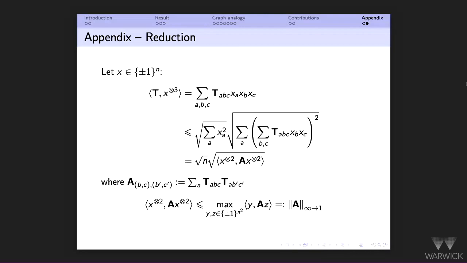And now I just want to bound this quantity over A, and I can upper bound it by the infinity to 1 norm. So if I show a bound on this infinity to 1 norm, I'm bounding the maximum assignment. And I can do this algorithmically, let's say, using sum of squares, with which I can certify an upper bound on this infinity to 1 norm up to constants. So I think this is my last slide, so I stop here. And happy to answer your questions if you have.